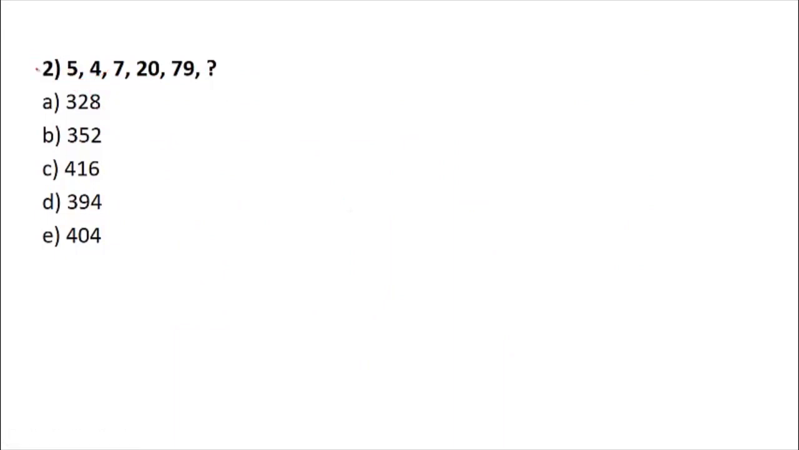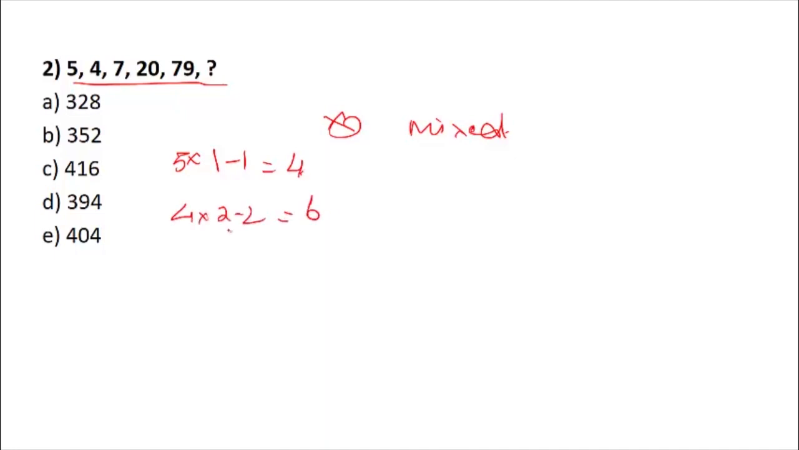And again, if you see this problem, it is becoming very large, then small, then larger again, so you can assume that there is involvement of multiplication and subtraction, so it would come under mixed series. So what is the pattern? If you see, 5 into 1 minus 1 would give you 4. Again, 4 into 2 minus 1 would give you 7.